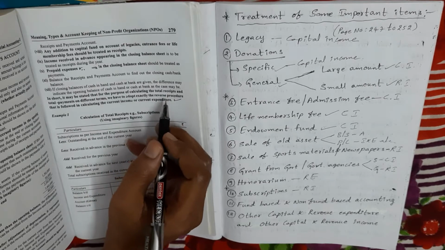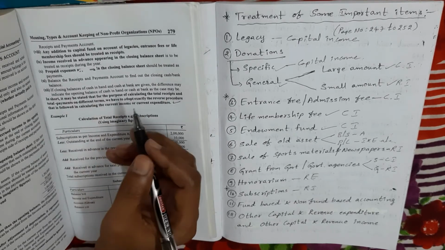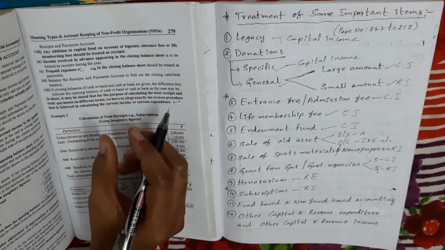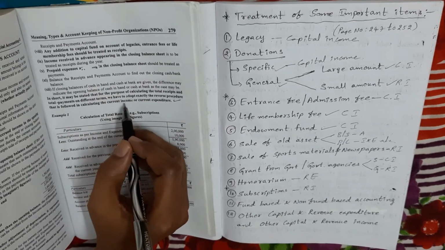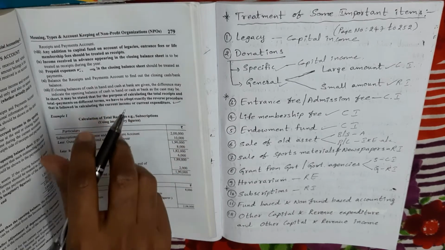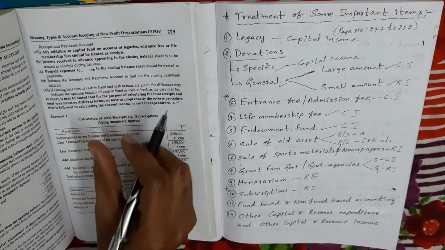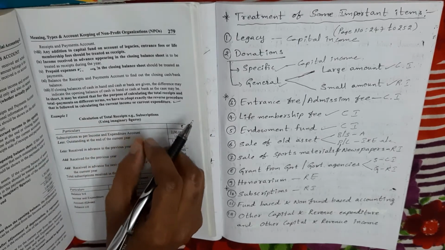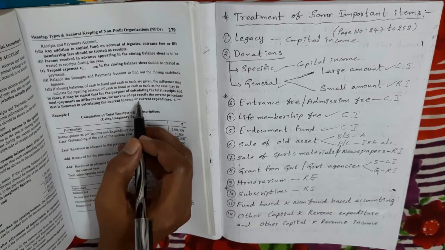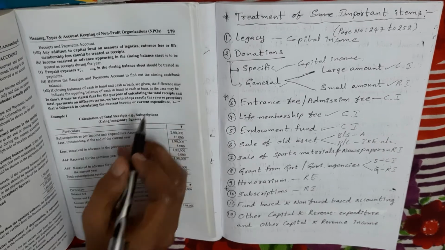So while we prepare the income and expenditure account and balance sheet with the help of the receipts and payments account, we follow a procedure to find out the current income and current expenditure. In this method we follow the reverse procedure. That is an important point. To understand this point, I am showing one example here.